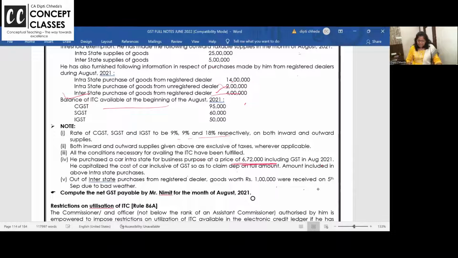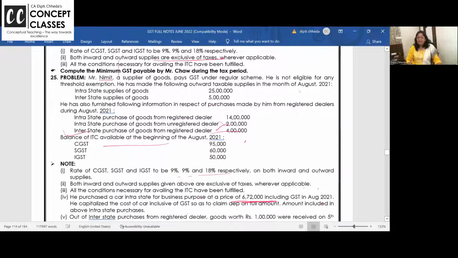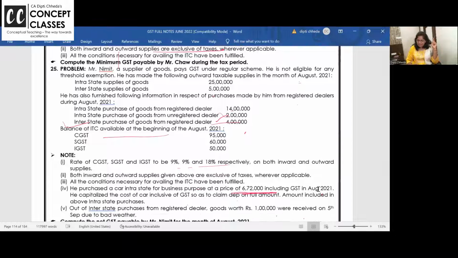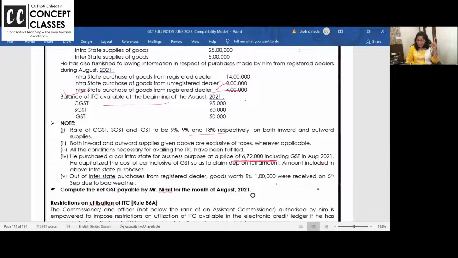एंड आउट ऑफ इंटरस्टेट परचेजेस, ये रहा इंटरस्टेट परचेजेस 4 lakh. Goods worth 1 lakh were received on 5th September. We are doing for August. So if you have purchases the goods, you have invoice and journal entry in your books, but you have not received the goods. Goods तो August September में आएंगे. अभी ट्रांसपोर्टर के पास पड़े हैं, बहुत बारिश हो रही है. Can you take ITC? Answer is no. You cannot take ITC of this one. So you need to take care of these 2 points and then calculate the GST payable.